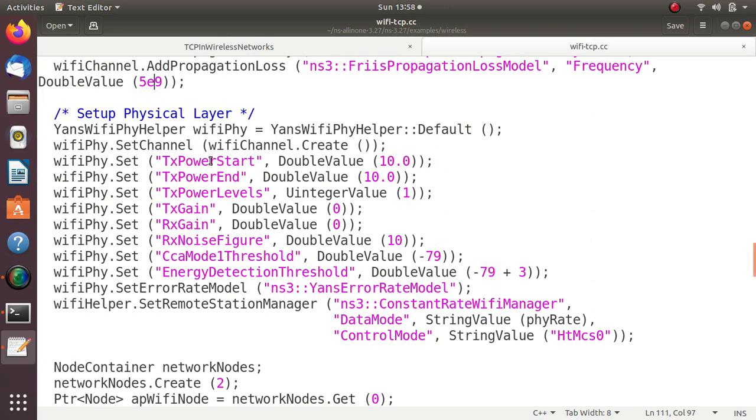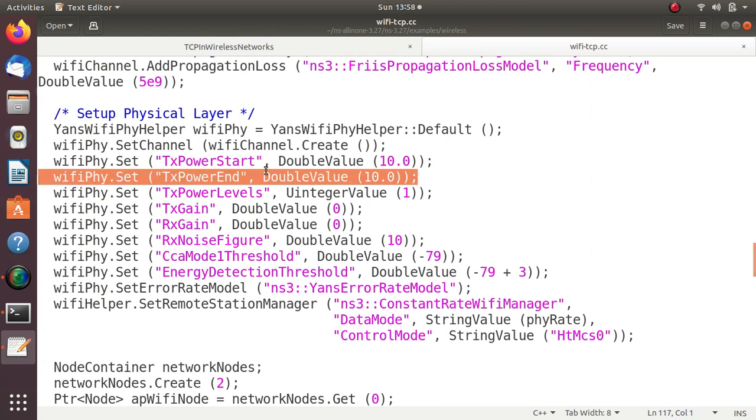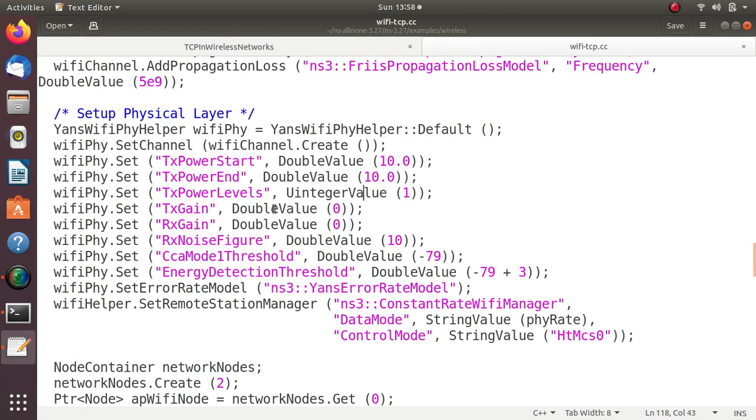So transmission power start, transmission power end, both are 10.0. Transmission power levels, only one power level. Transmission gain is 0, receiving gain 0, receiving noise figure is 10. CCA model threshold is -79, energy detection threshold is -79 plus 3. And error rate model, the YANS error rate model, so how the error is calculated, and constant rate Wi-Fi manager. This is the station manager's constant rate Wi-Fi manager.